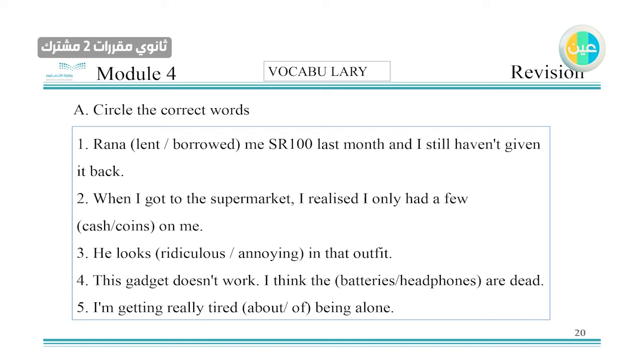So here you have me. Someone is doing this, and it's 100 riyals. You haven't given it back. So usually, and Rana, me. What did she do? Number 2, you go to the supermarket. You only have few. And here you have countable nouns. He looks, his look and the outfit. People dress up in a certain manner.